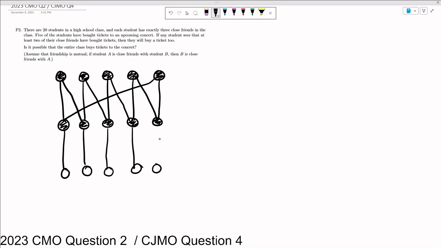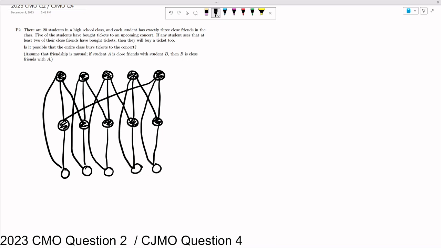Drop each of these down, give it a connection from up here as well. So now everyone in the top 2 layers here has their 3 close friends already. There's nothing more that we can do there, and it's just the bottom layer that is left.